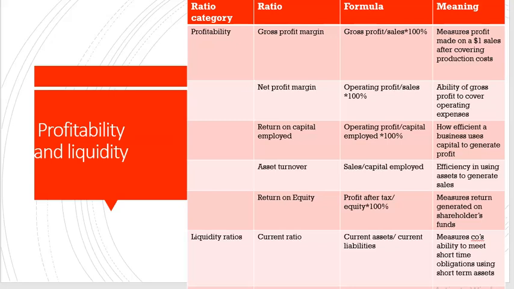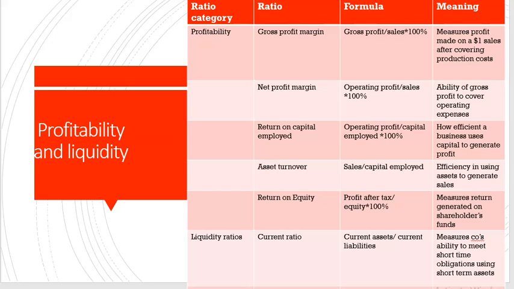Net profit margin, on the other hand, it looks at operating profit over sales times 100. So you basically look at the ability of the company to cover its operating expenses from gross profit. In simple terms, is our gross profit able to cover operating expenses? Because after gross profit, the next section is operating expenses. So are we able to cover operating expenses?